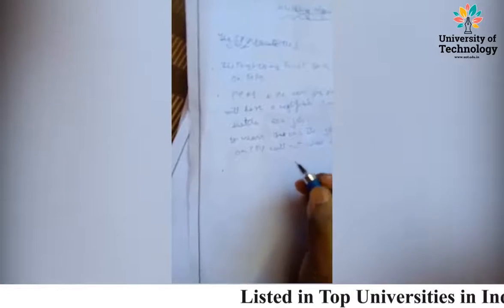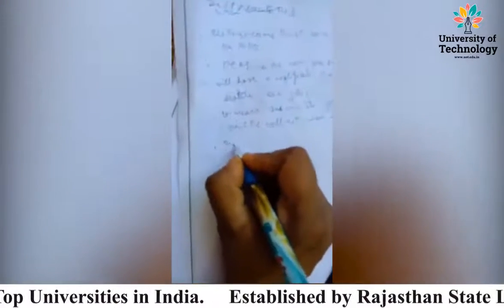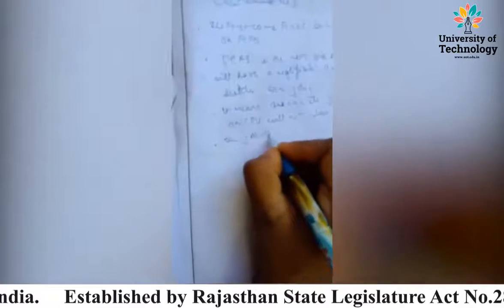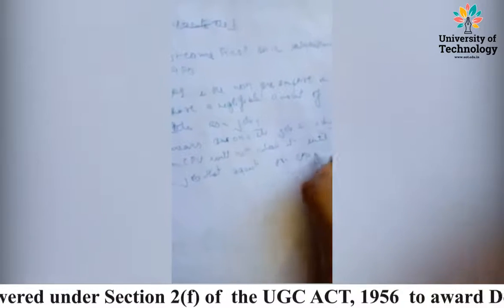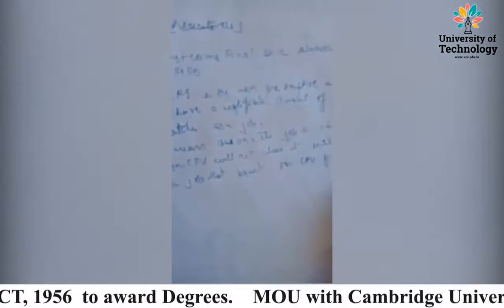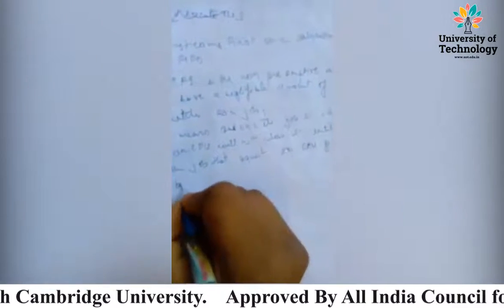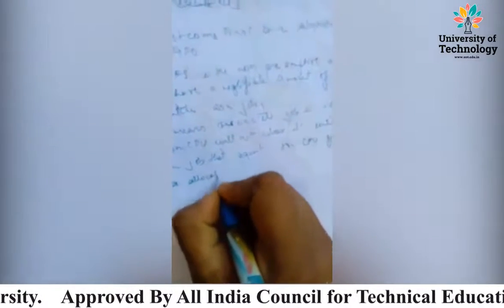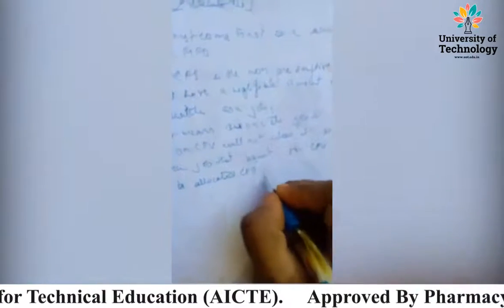In case of FCFS, what happens? The job that requests the CPU first will be allocated first.